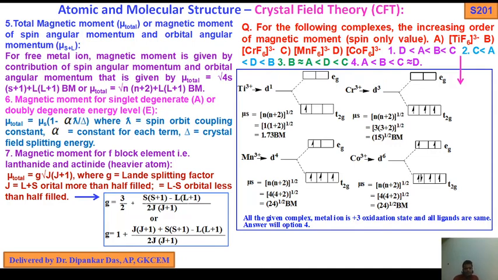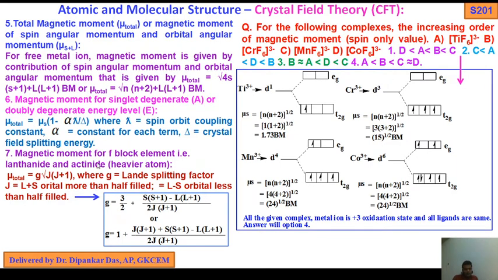Okay. Next, magnetic moment for singlet degenerate A, this is the term symbol, or doubly degenerate energy level E. So mu total, this is also not included, I think, because it is not mentioned. Only the syllabus has been changed this year. So that's why I gave you a small idea about these three magnetic behaviors.